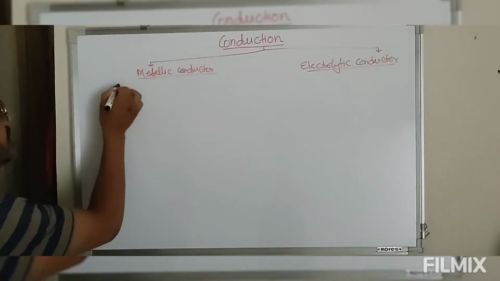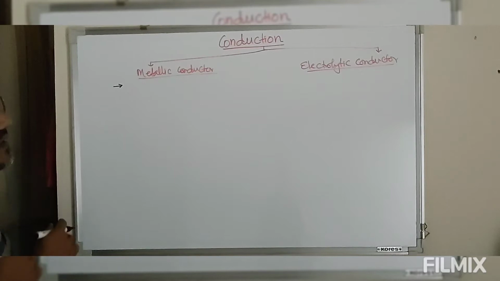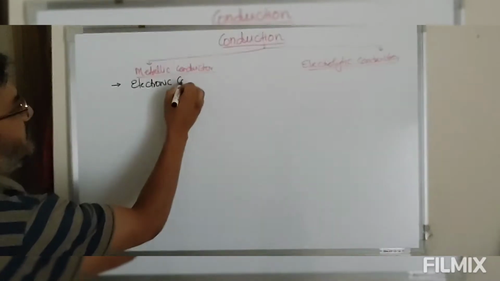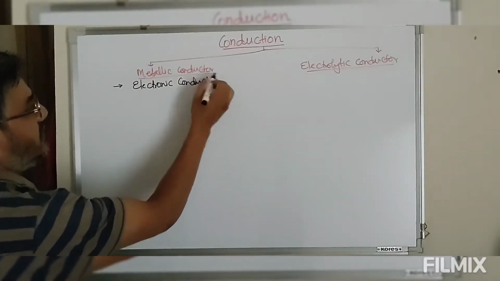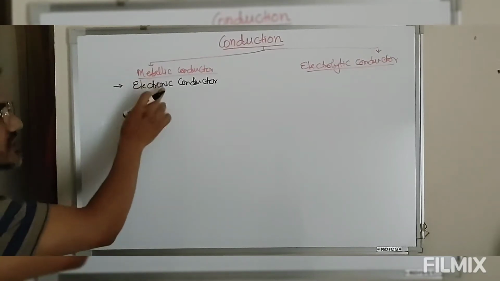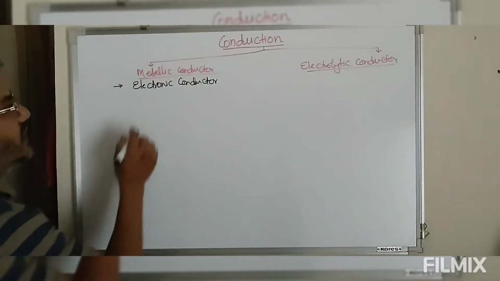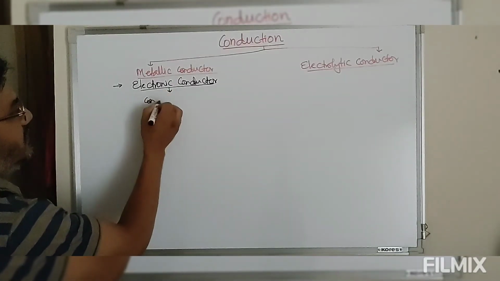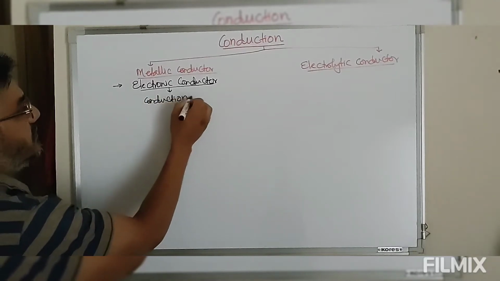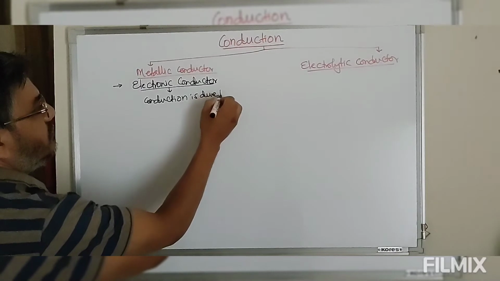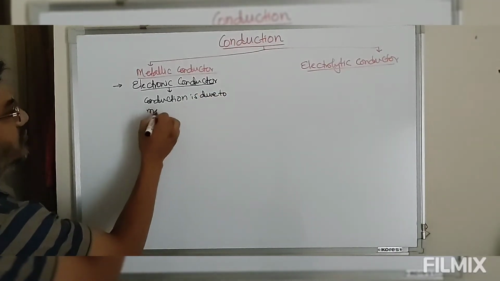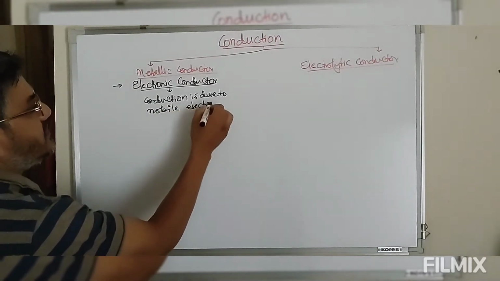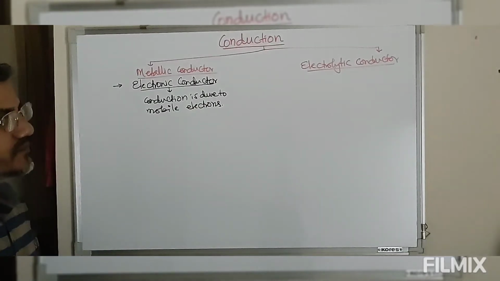This metallic conductor is also known as electronic conductor, because the conduction in case of metal is because of mobile electrons or valence electrons. Conduction is due to mobile electrons of the valency shell present in the metal.